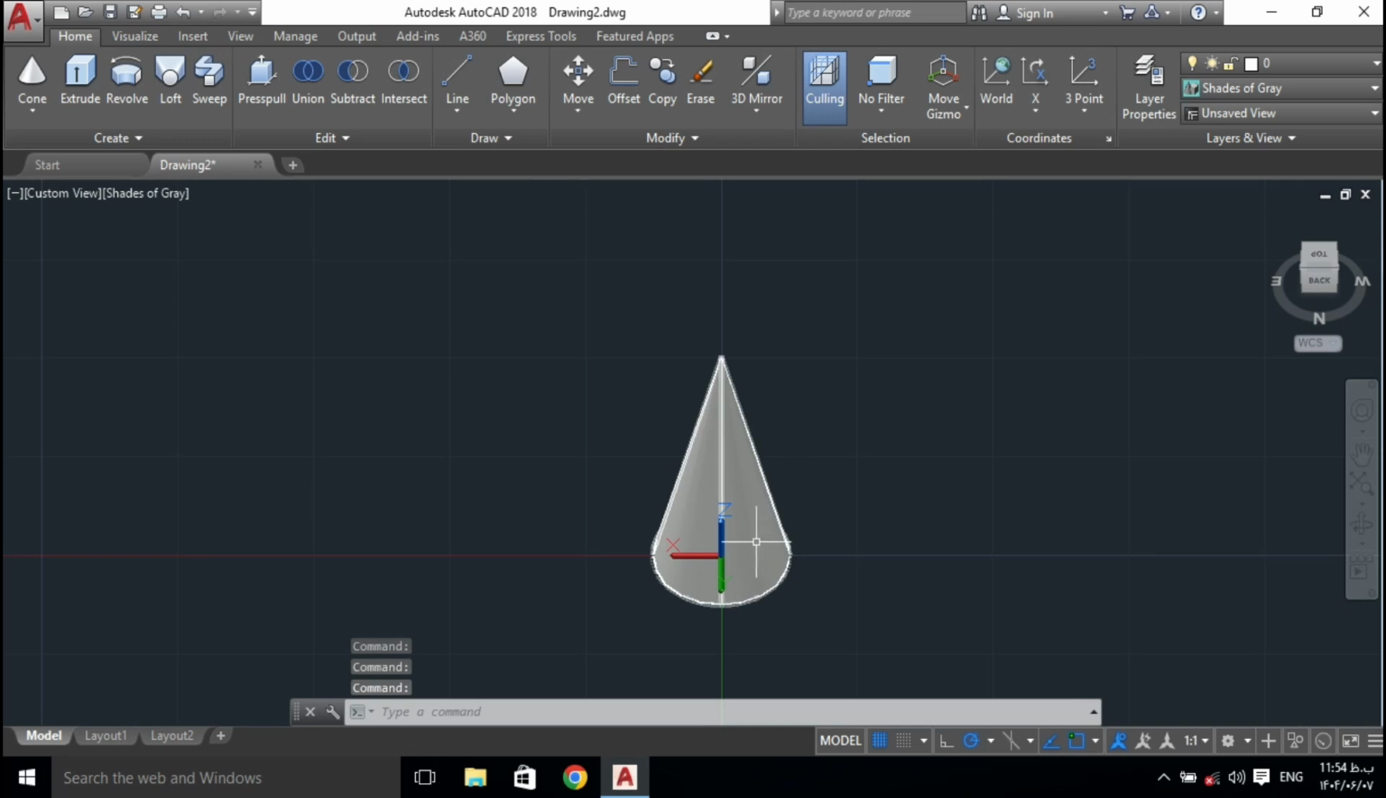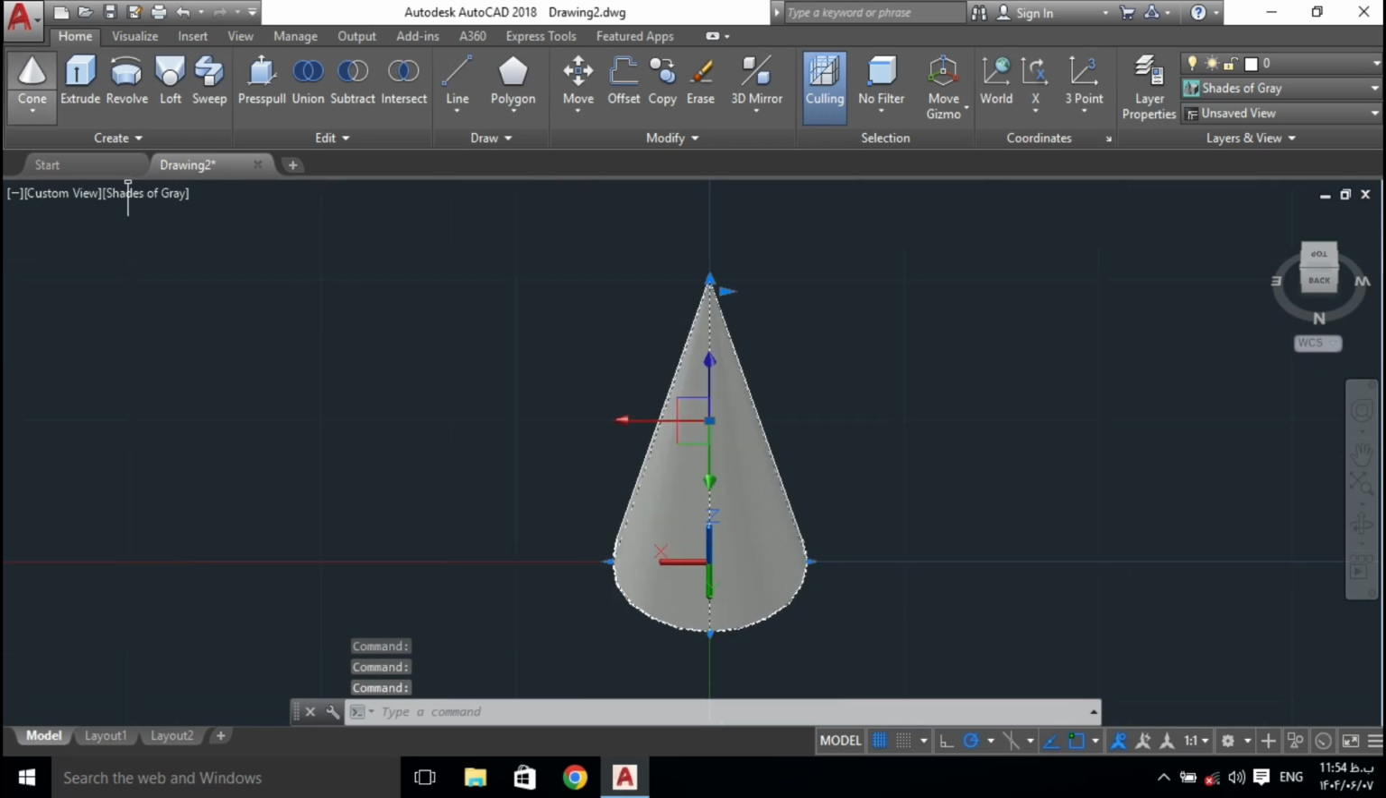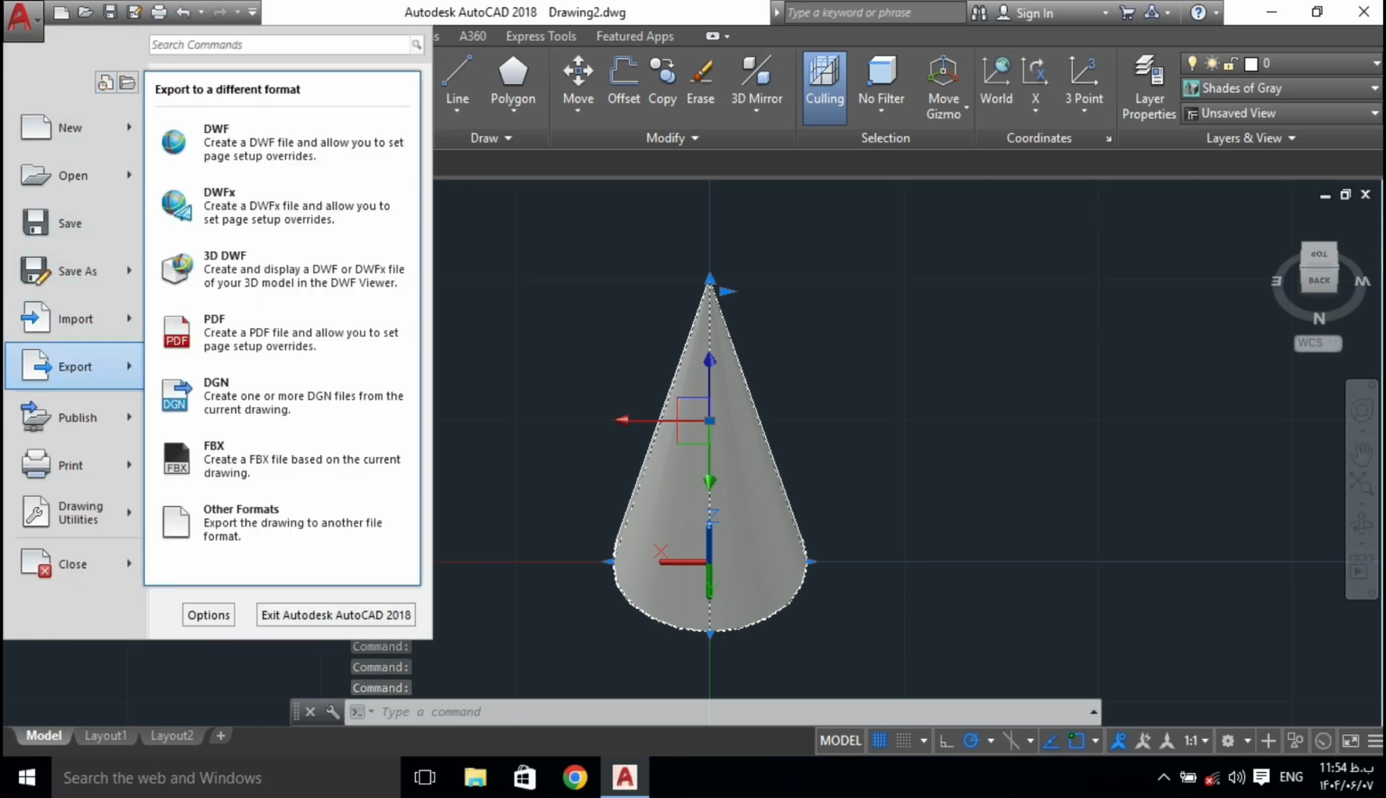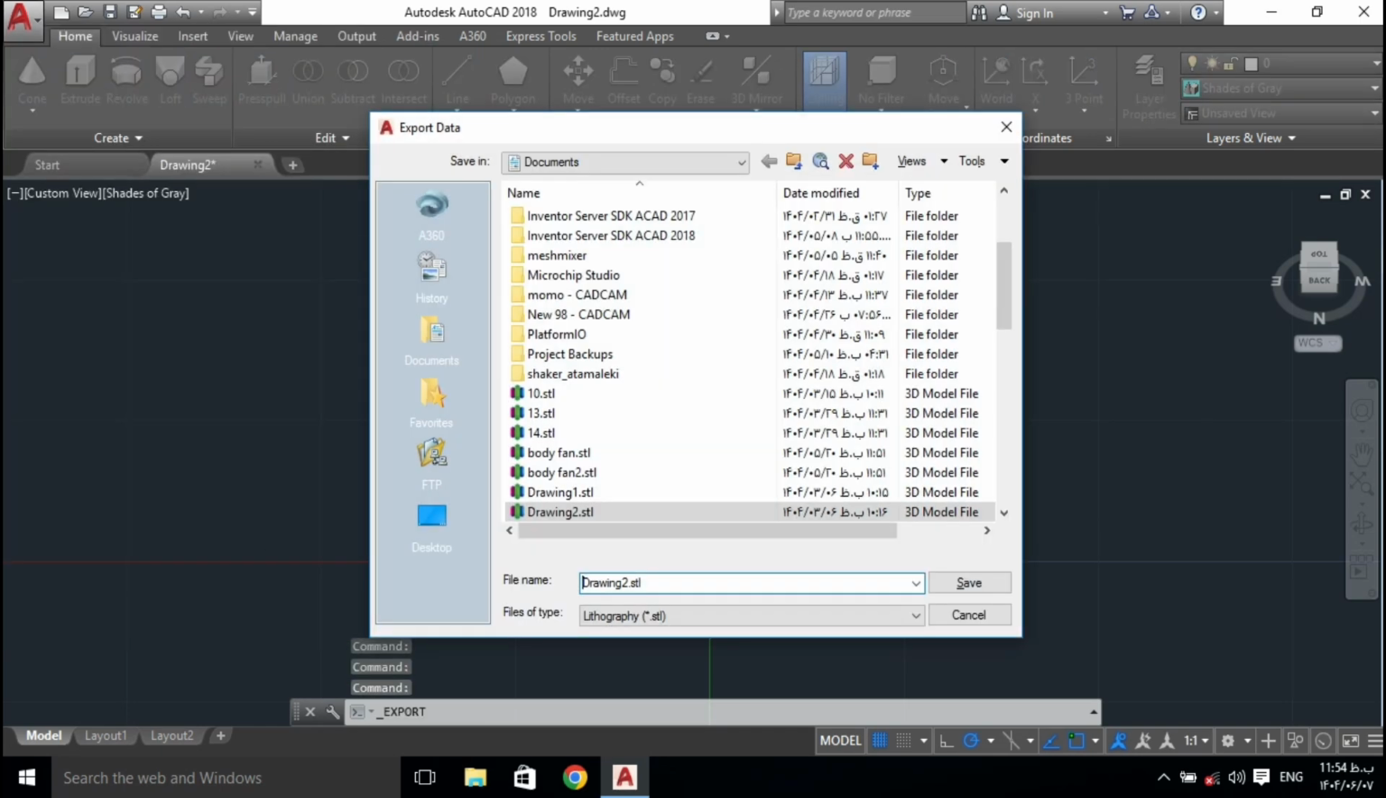1. Click on the model. 2. Click the AutoCAD symbol in the top left corner. 3. Select export, then choose other formats. 4. Finally, select the file type .stl.